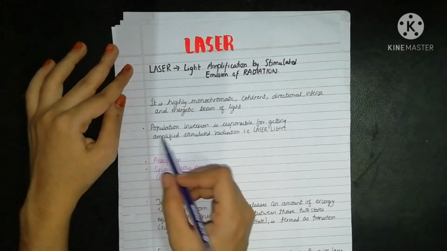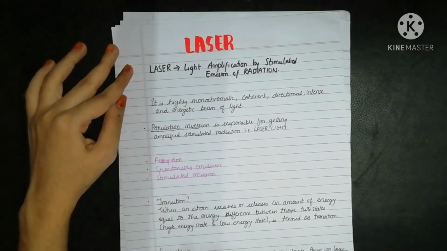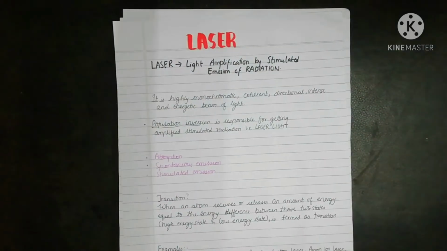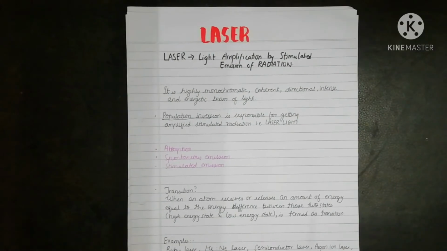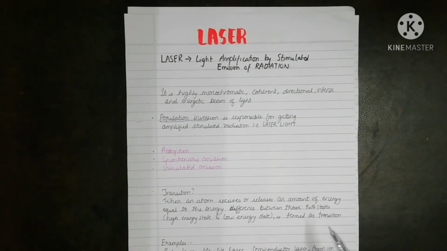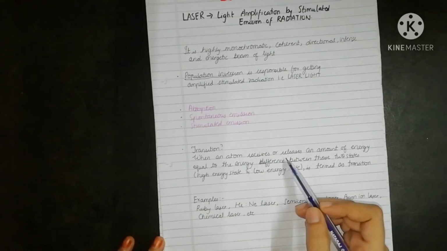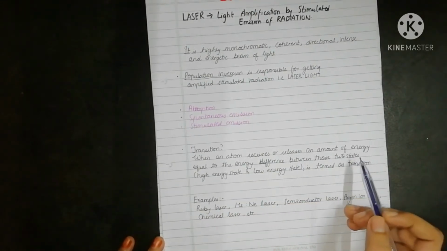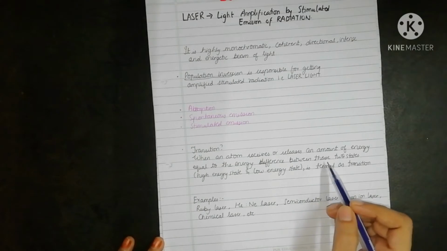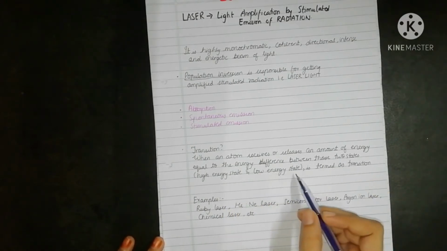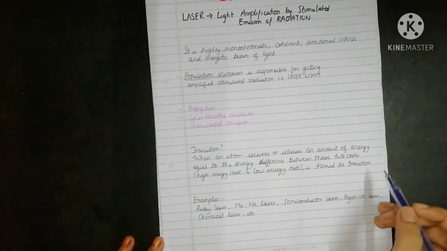Now, population inversion. This phenomenon is responsible for getting the stimulated radiation, that is the laser light. Whenever a particle interacts with the radiation and it changes its state, then we can say that transition has occurred. As you can read, when an atom receives or releases an amount of energy equal to the energy difference between those two states, here the two states are high energy state and low energy state, then it is termed as transition.